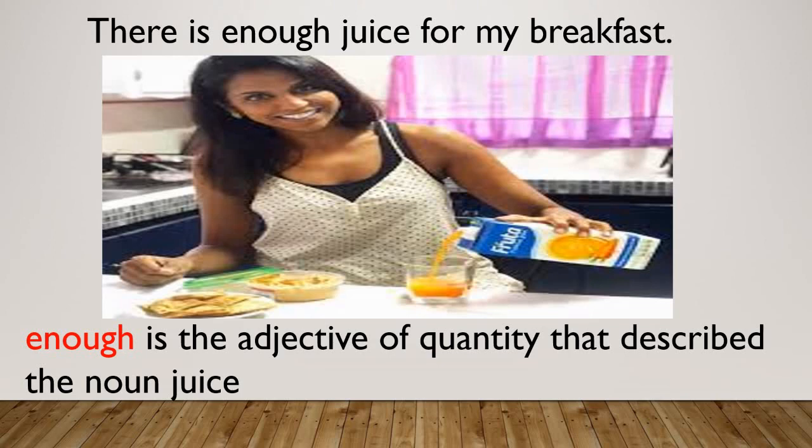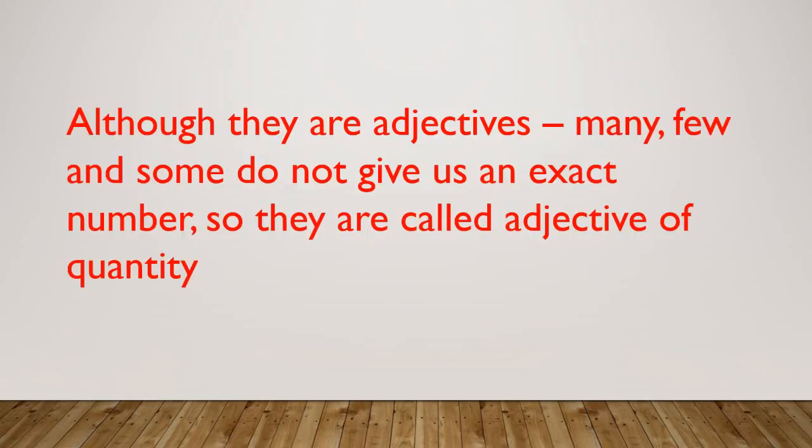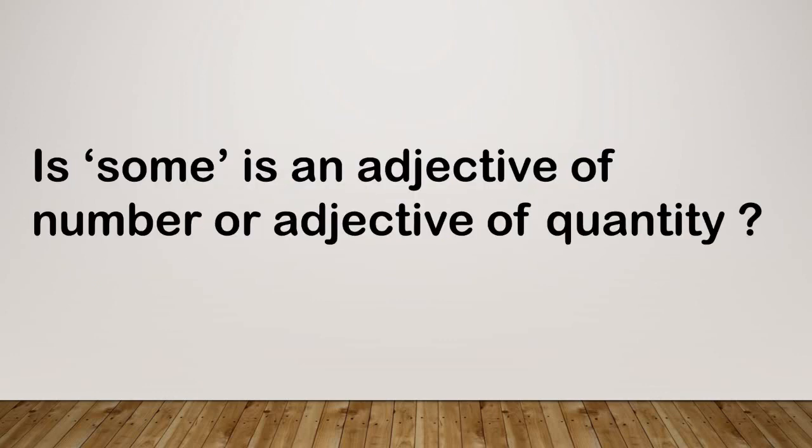Have you understood, student? So student, although they are adjectives like many, few and some, they do not give us an exact number. So they are called adjectives of quantity. Have you understood, student? Student, is some an adjective of number or an adjective of quantity? Think and say. Let's clear our doubt.